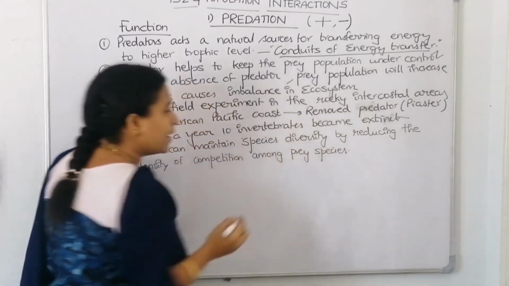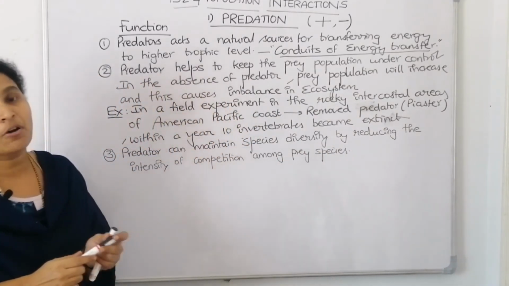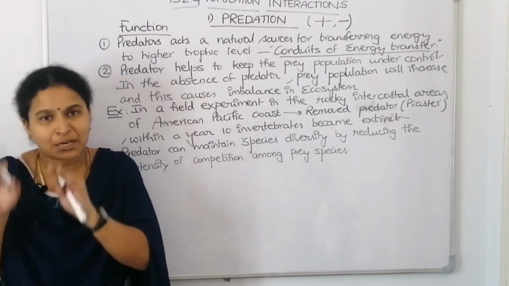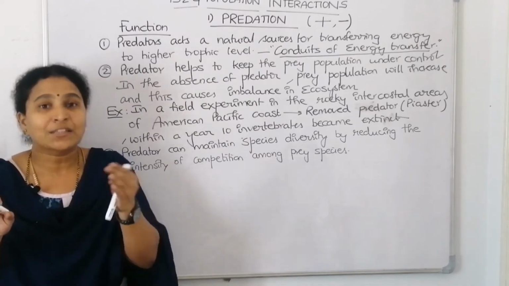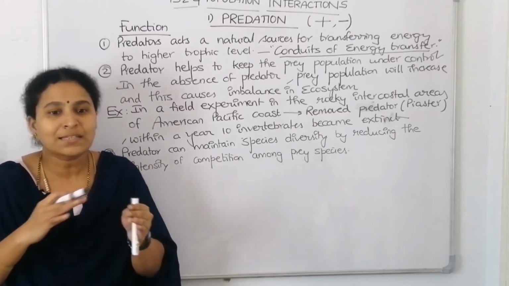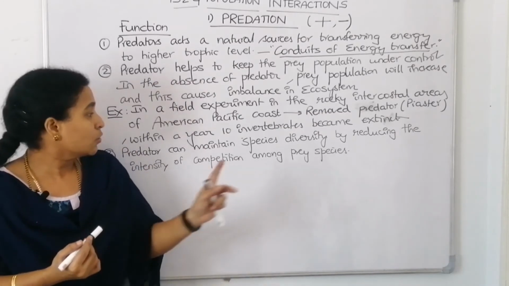When the predator eats the prey, then there is no competition among the prey. When there is no competition among the prey, when the prey species is kept under control, then there is space for the other species. When there is space for the other species, this is what is called diversity. Right? So this is the other function.